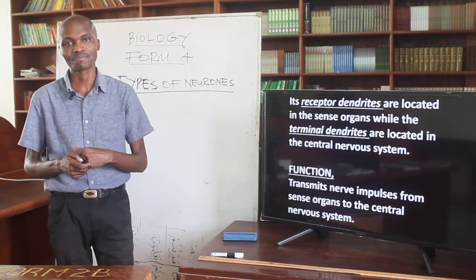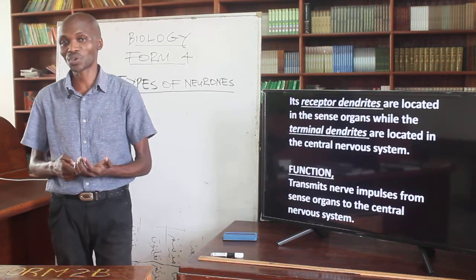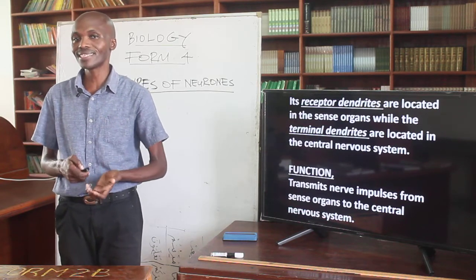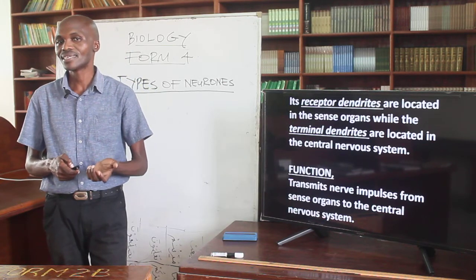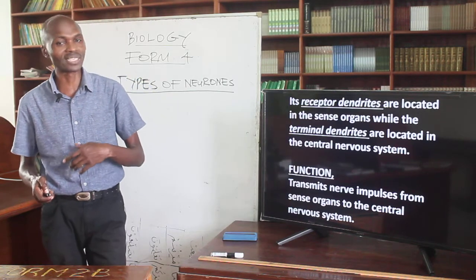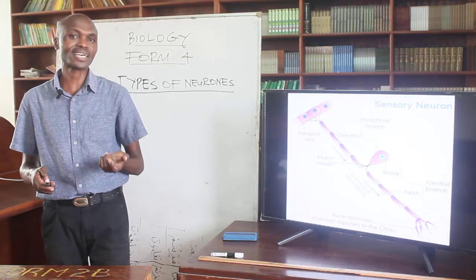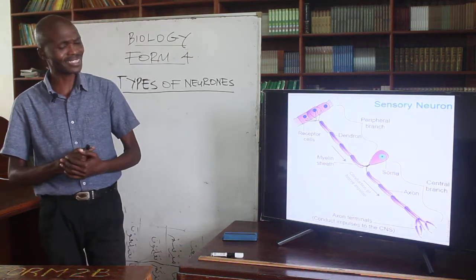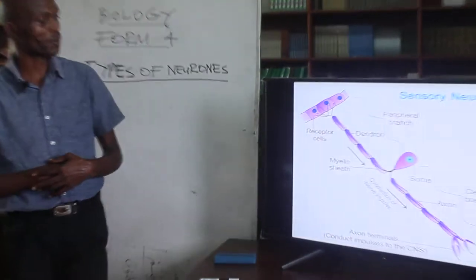The main function of sensory neurons is to transmit nerve impulses from the sense organs to the central nervous system. So whatever stimuli you perceive is transmitted from your sense organ to the central nervous system by the sensory neuron.